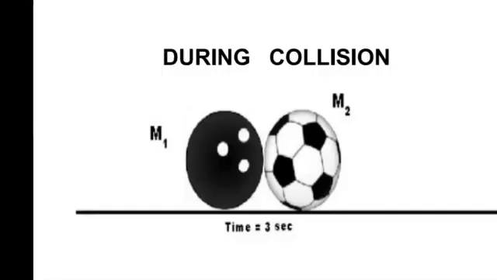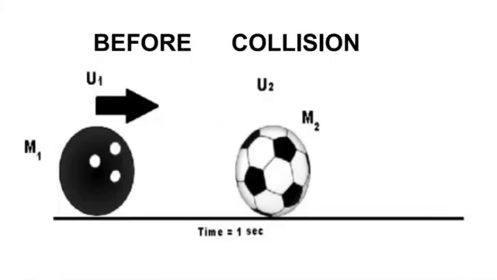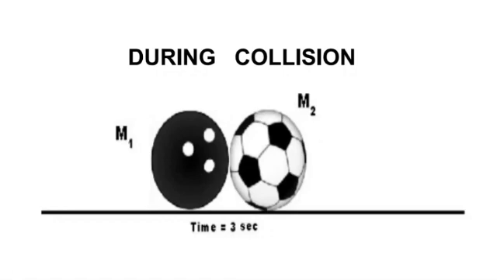In the second case, what happens? This is during collision. In that case, u1 is greater than u2. We have to consider that u1, the velocity of body A, should be greater than the velocity of body B. After a time t, body A will hit body B, with forces Fa and Fb. So when they are colliding, body A will have a force Fa and body B will have a force Fb.